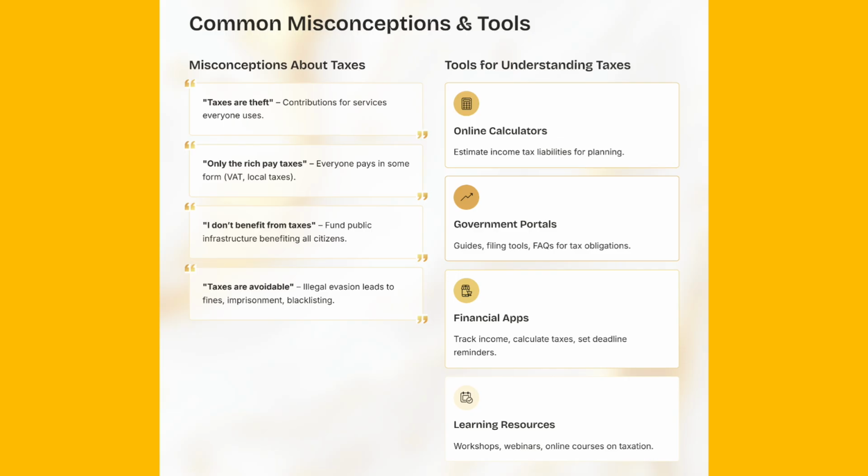6.2 Government portals. Most countries have online tax portals with guides, filing tools, and FAQs. Young people can file taxes, check obligations, and access updates. 6.3 Financial apps. Apps can track income, calculate taxes, and provide reminders for deadlines. Examples: QuickBooks, Mint, Wave. 6.4 Learning resources. Workshops, seminars, webinars, and online courses on taxation and civic finance.